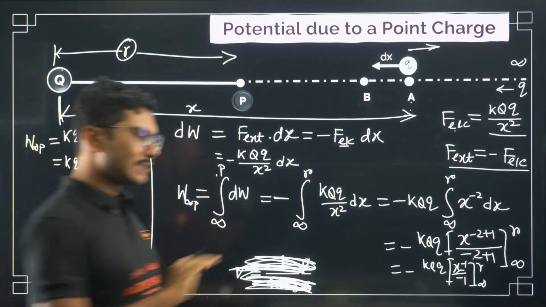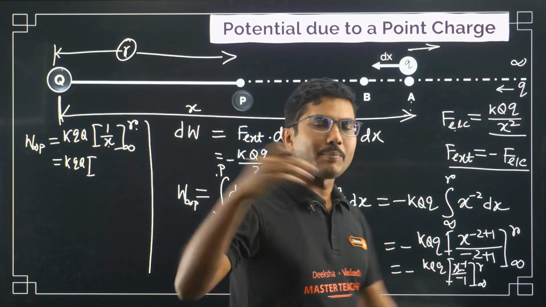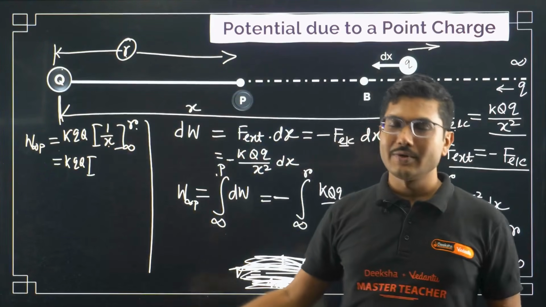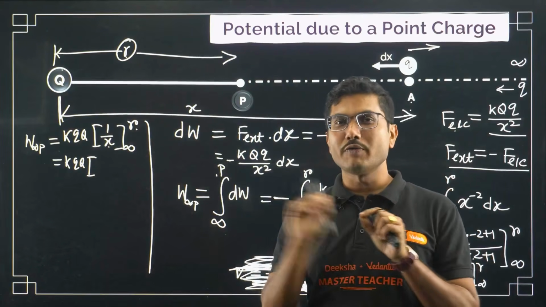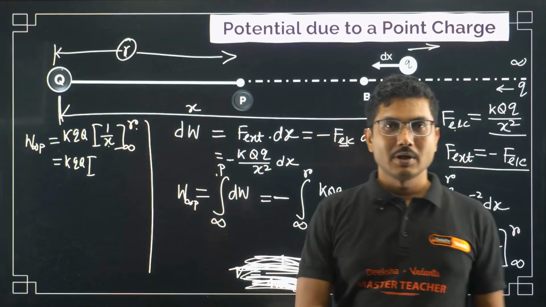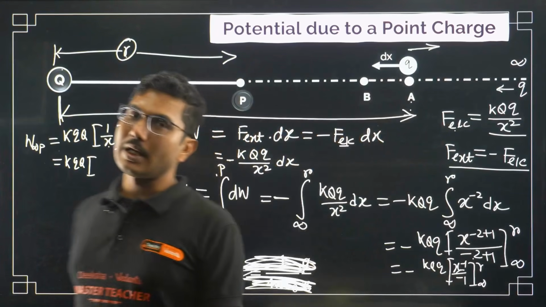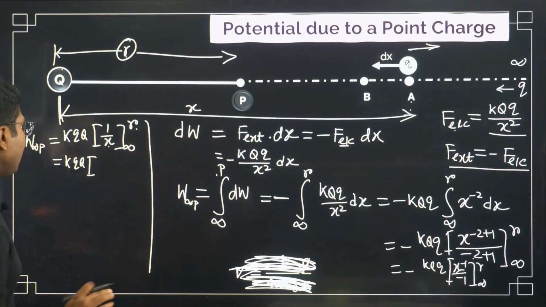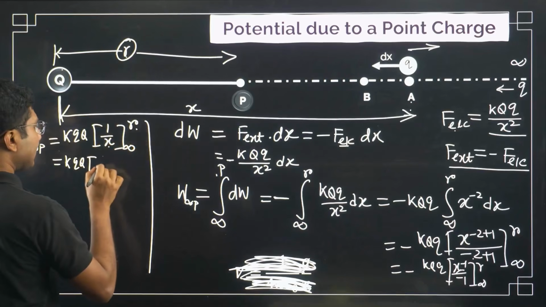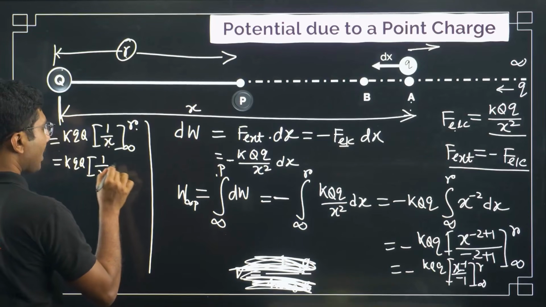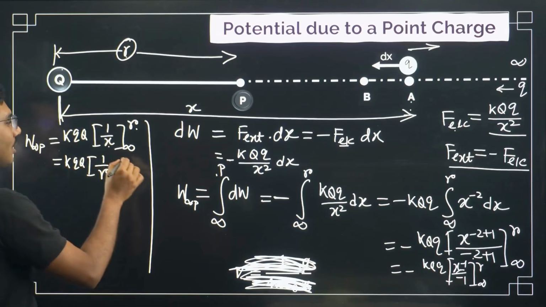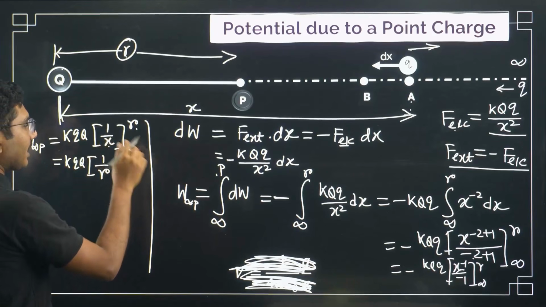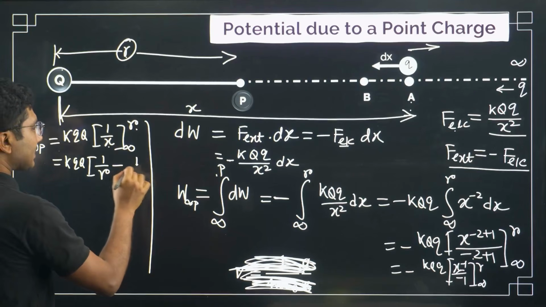Whatever the expression, suppose x square plus 2x plus 5x, x to the power of minus 1, we will just replace the value of x with the upper limit. The powers and the multipliers will remain as they are. So here we will get 1 by r minus, next, whatever is the lower limit, we will replace x with it.